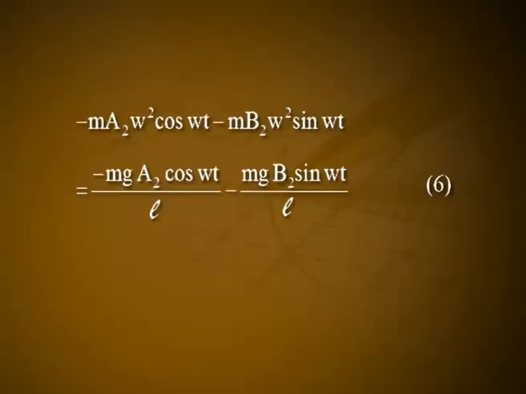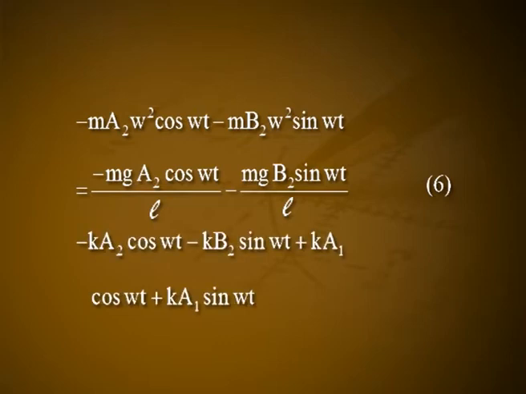Minus m a2 ω square cos ωt minus m b2 ω square sin ωt is equal to minus mg a2 cos ωt divided by L minus mg b2 sin ωt divided by L minus K a2 cos ωt minus K b2 sin ωt plus K a1 cos ωt plus K b1 sin ωt. Let it be equation number 6. These two equations are valid at any instant of time.